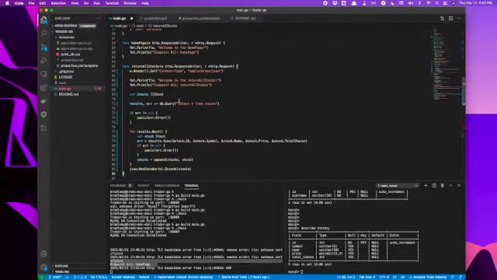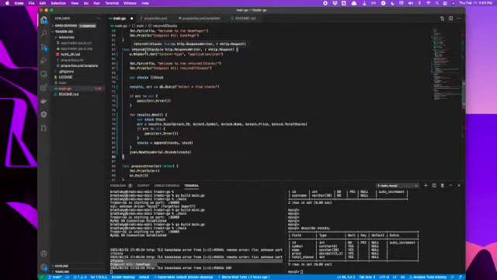Okay, so I just pasted that whole function in. There's a lot there. Let's go through this real quick. Same deal here. We're passing in the response writer and we're passing in the request. For the response writer, I want to set the return content type to be in JSON format.